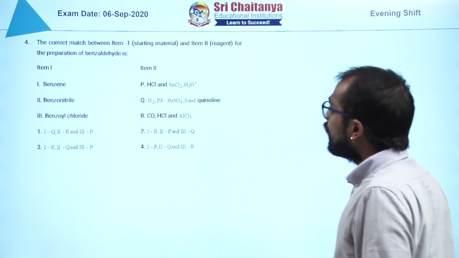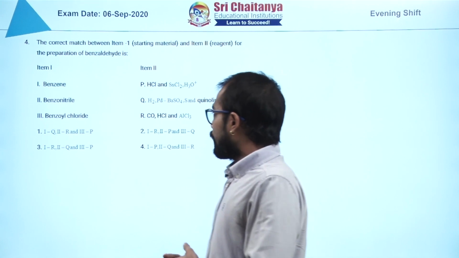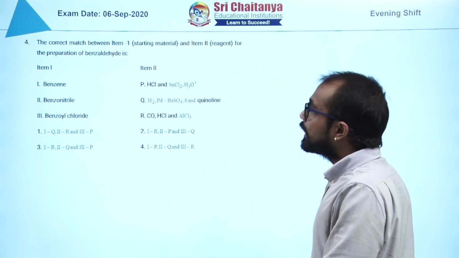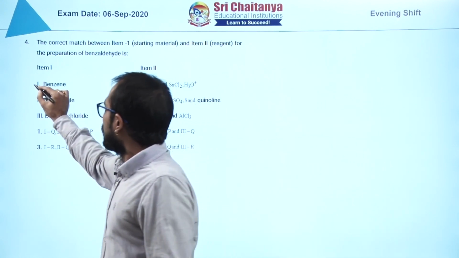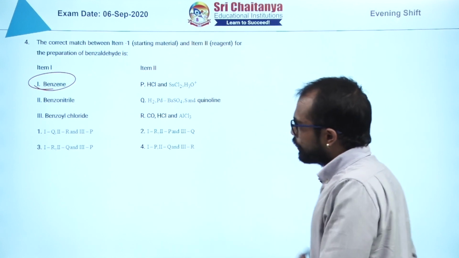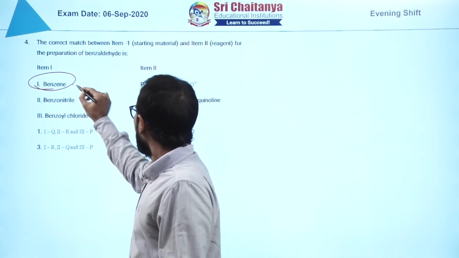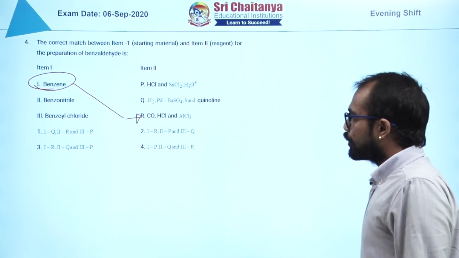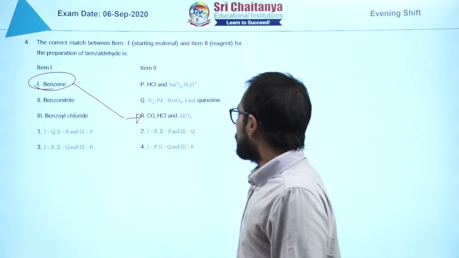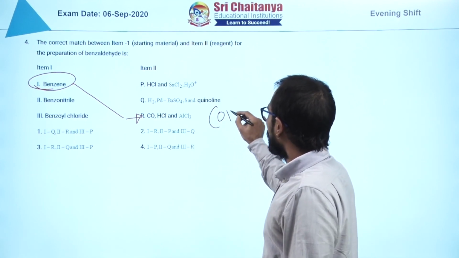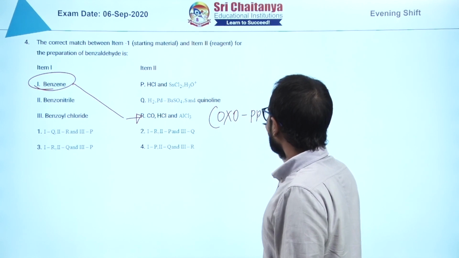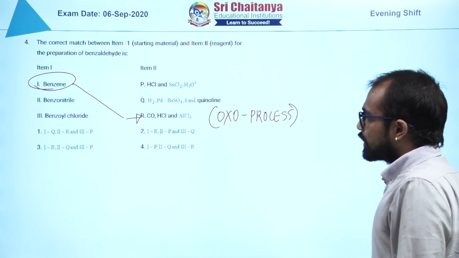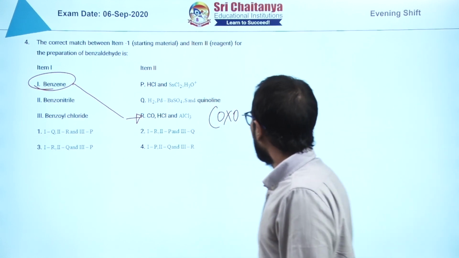Next question is again from organic chemistry. You can think of the preparation of benzaldehyde, aromatic compounds, very important, very expected. Now the first one, if you go through the option, if you are going to put benzene and you're going to put this set of reagents, now this process is called oxo process, and in this process you are going to get benzaldehyde.